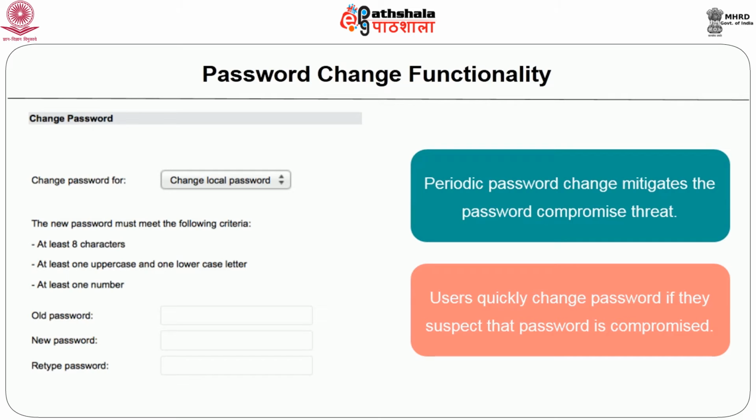The second point is that users who suspect their passwords may have been compromised can quickly change them if password change functionality is given, so that the threat of unauthorized access is reduced. When a developer provides password change functionality, care should be taken that it is not vulnerable by design.